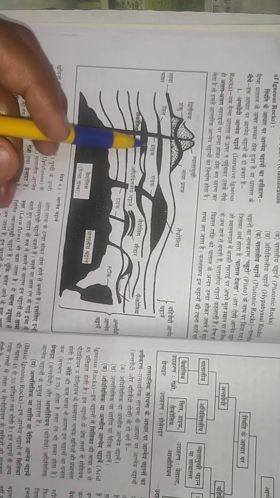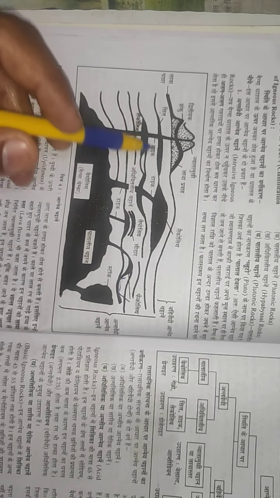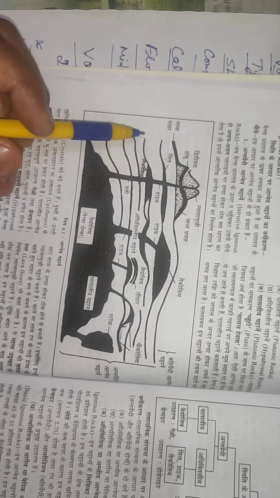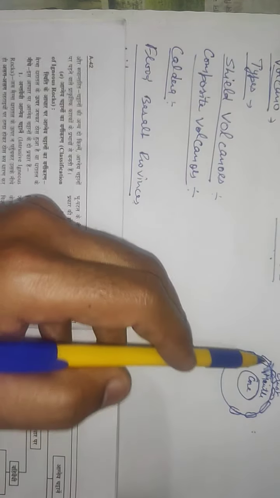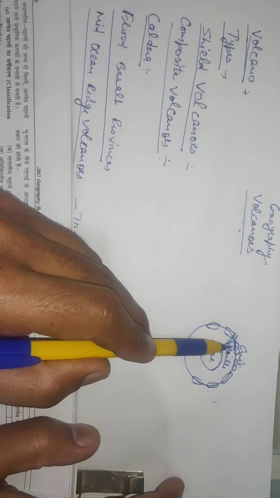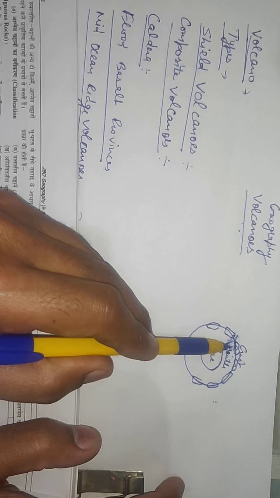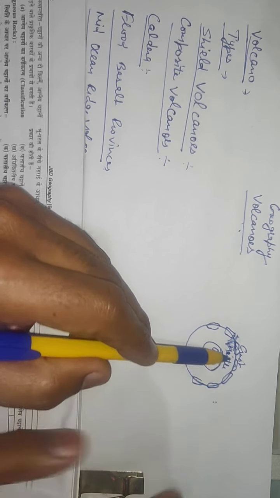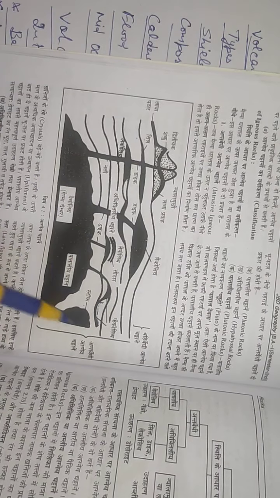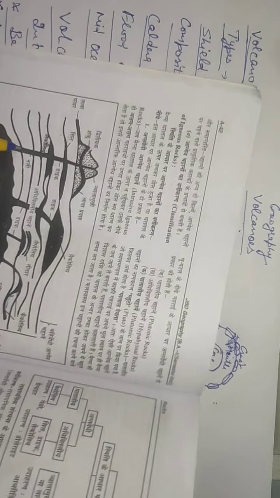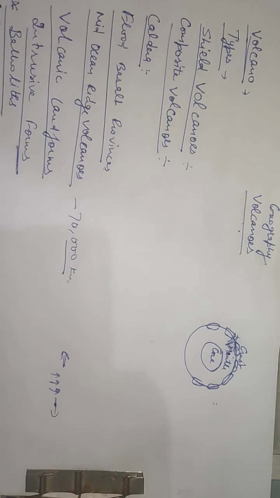All these processes are created in the interior part of the earth. When the lava comes from the earth, many shapes are generated. These are the intrusive forms of the volcanic landforms.